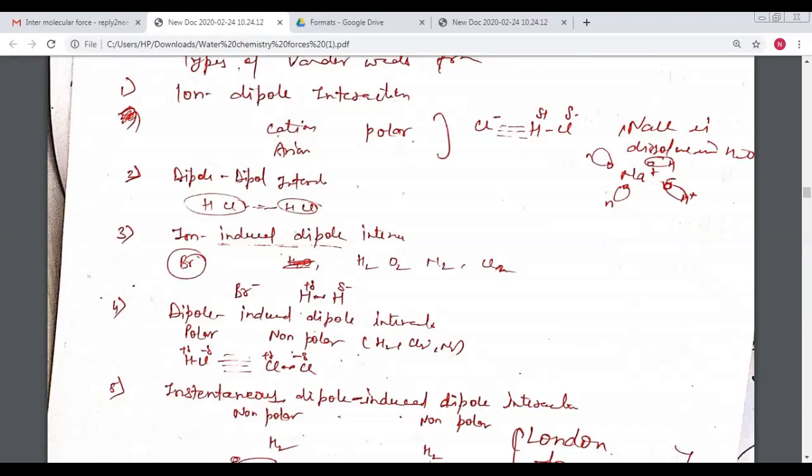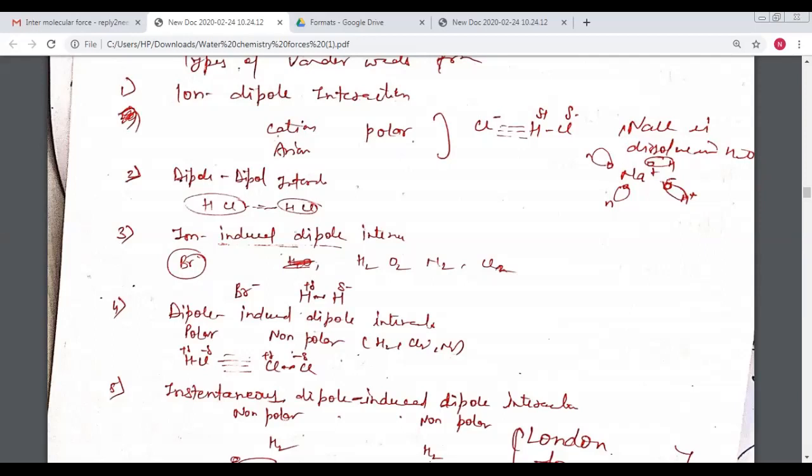Here the example is the Br negative and the H2 molecule. There is bonding between the two electrons of the hydrogen H2 molecule. Due to the effect of the Br negative, one H becomes partially positive and the second has a partially negative charge. This type of interaction is called the ion induced dipole interaction.